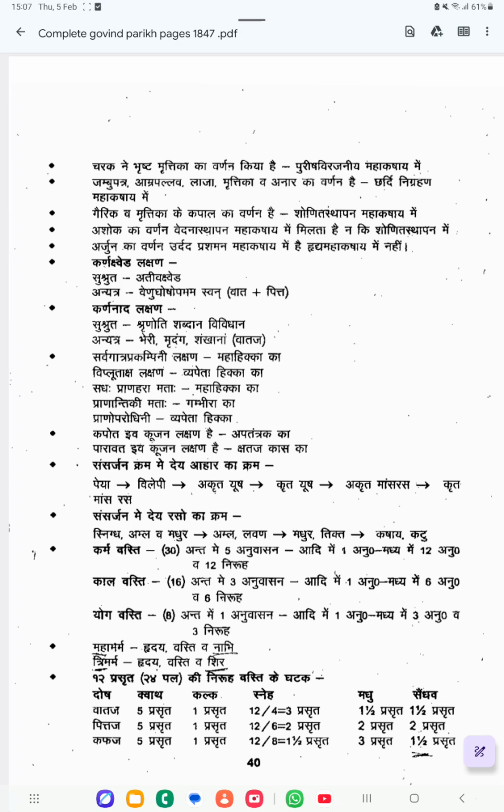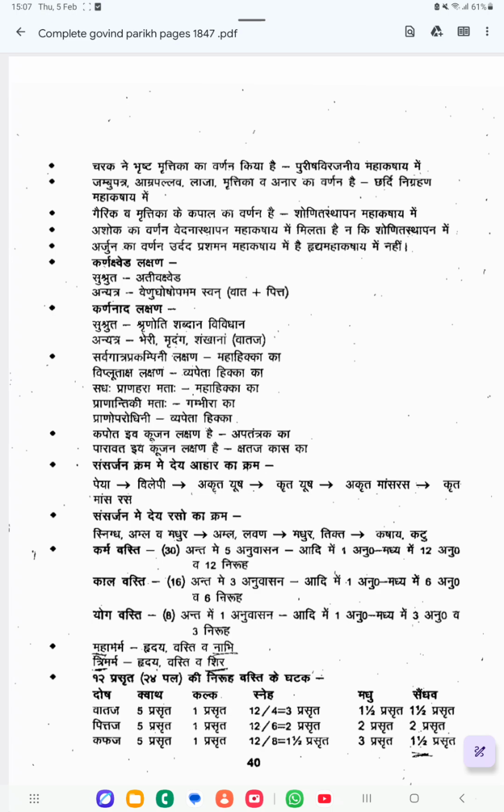Okay, in the same way Arjuna का वर्णन उदर्द प्रशमन महाकषाय में है, हृदय महाकषाय में नहीं है. Arjuna, that is good for the heart disorders, but it is not included in Hridya Mahakashaya, but he has mentioned it under Udarda Prashamana Mahakashaya. Okay, Udarda we can correlate with the urticaria type of condition, skin lesion. In that condition, this Arjuna is indicated.